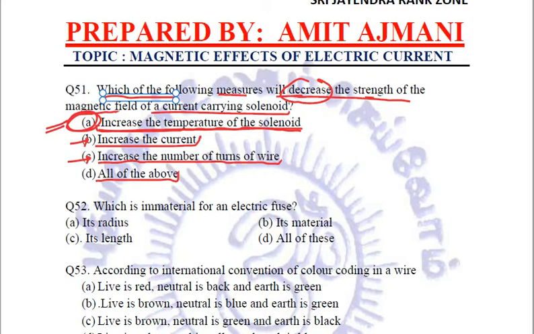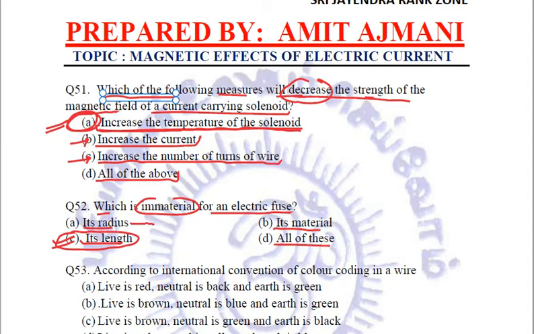Let's see the next question. What is immaterial for an electric fuse? Options are its radius, its material, its length, all of these. Now when we see the options, we should be able to relate the answer to be C. The length of the fuse wire is immaterial.